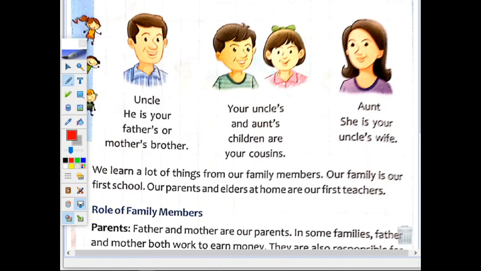Now there you see aunt. So who is aunt? She is your uncle's wife. So if anybody asks who is aunt, you will say she is my uncle's wife.